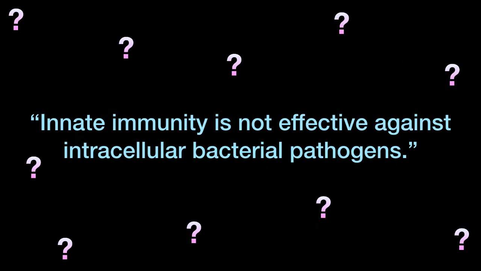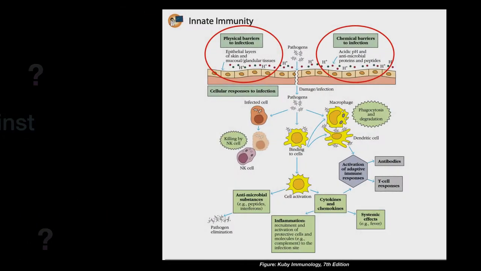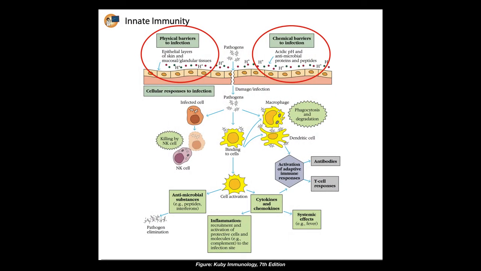Our next statement is innate immunity is not effective against intracellular bacterial pathogens. I believe that it is a fundamentally incorrect statement because innate immunity is non-specific. So the physical barriers of our epithelial layers, then the chemical barriers like the acidic pH in our stomach, lysozymes in our saliva, these all non-specifically act against all types of pathogens, be it extracellular or intracellular bacteria, be it viruses or other parasites.